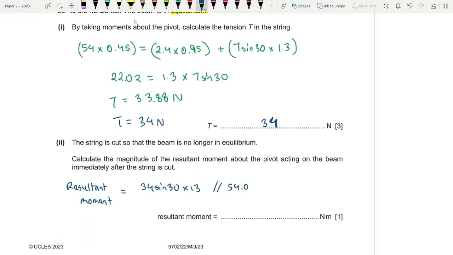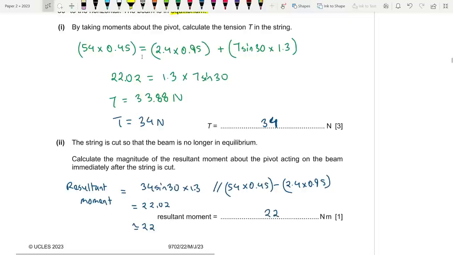54 times 0.45 minus 2.4 times 0.95. Anti-clockwise minus clockwise. So answer into sine 30 times 1.3. This should be 1.3 over here, by the way. It is in fact 22.02, but I'm going to give my answer to two significant figures, so it's 22 newton meters. All right, see if you guys get it.